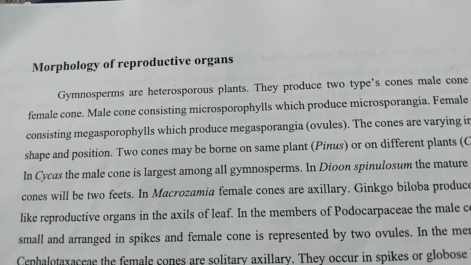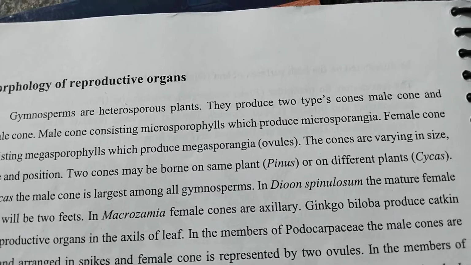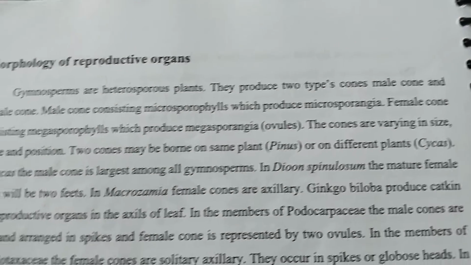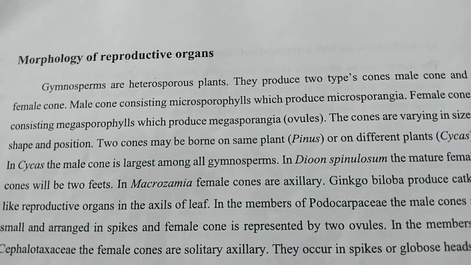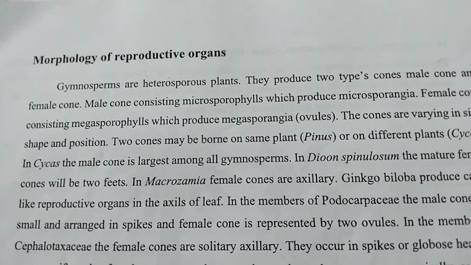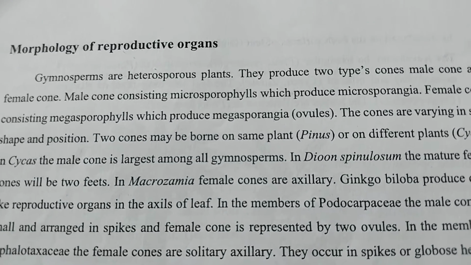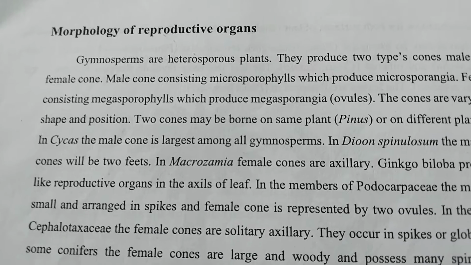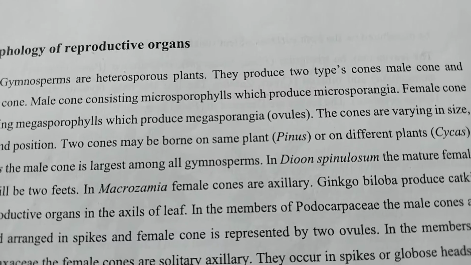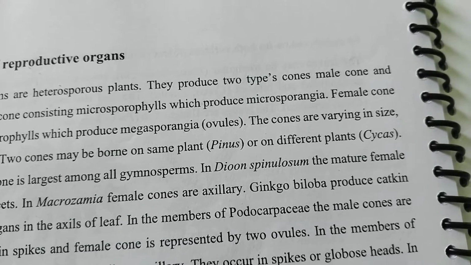The male cone consists of microsporophylls, which produce microsporangia. The female cone consists of megasporophylls, which produce megasporangia. The cones vary in size, shape and position. It means the male cone and female cone have different shapes and positions. The two cones may be borne on the same plant or on different plants.